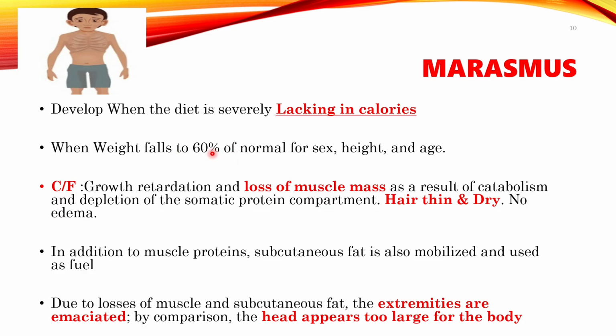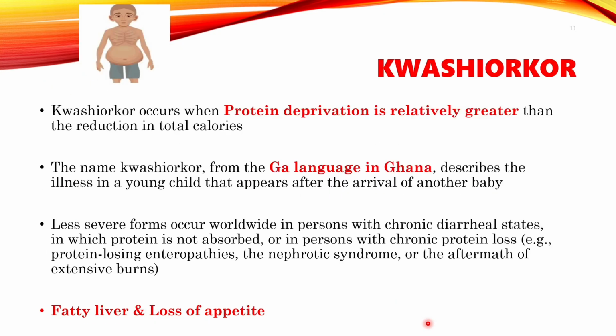So the patient will have weight reduction, loss of muscle mass, and growth retardation as a result of catabolism and depletion of the somatic protein compartment. That's why muscle mass is reduced and arm circumference is reduced. Hair is very thin and dry because of lack of protein. And there is no edema. Edema is seen in Kwashiorkor, not here. Here the extremities are very emaciated because of the protein loss from the somatic compartment. The head appears too large for the body. So that is the feature of marasmus.